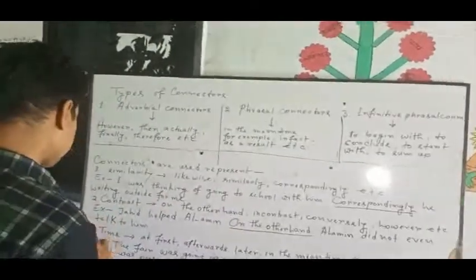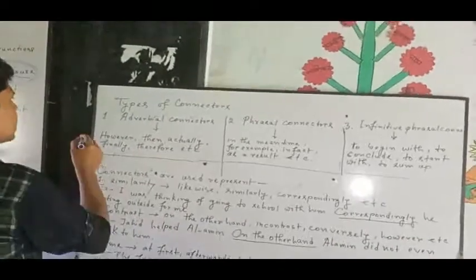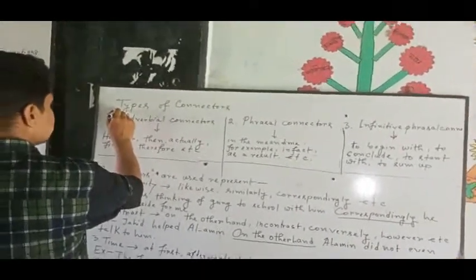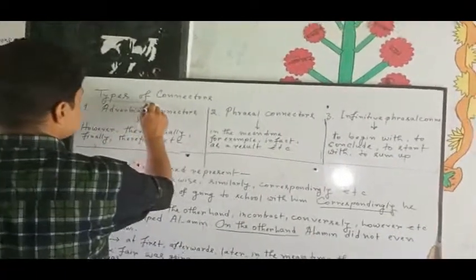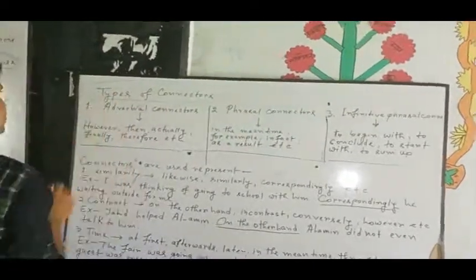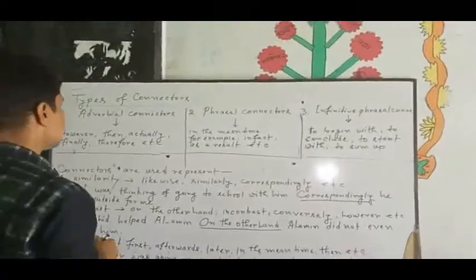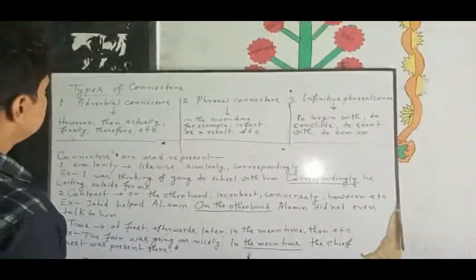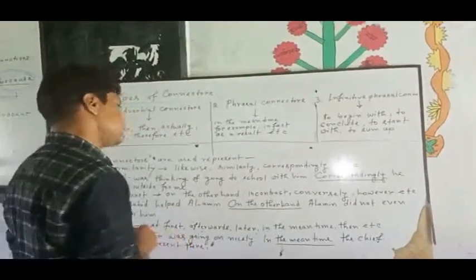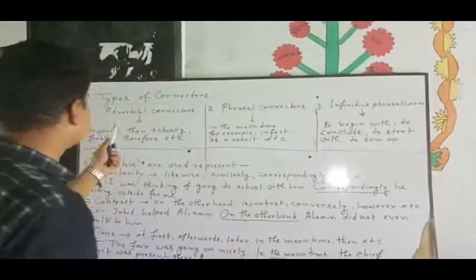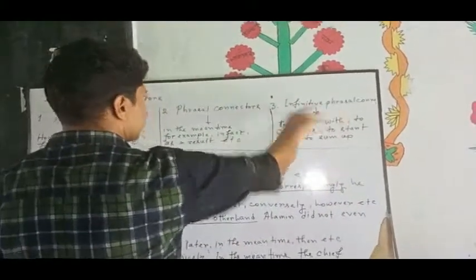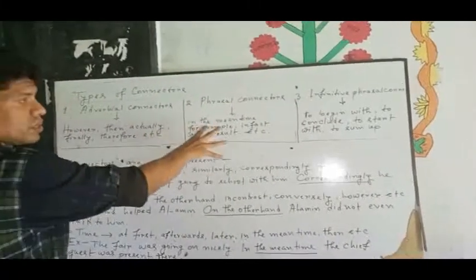My students, what are connectors? I have given you the idea of how connectors contribute to sentences to represent different meanings. Now, about the types of connectors, according to some studies, as I have got in many books, connectors are mainly of three types: adverbial connectors, phrasal connectors and infinitive phrasal connectors. So there are three types of connectors.